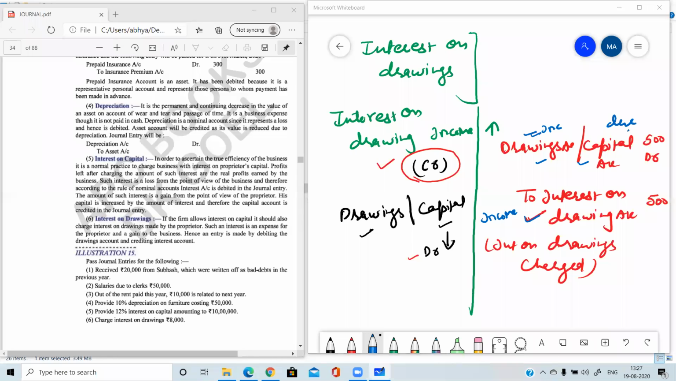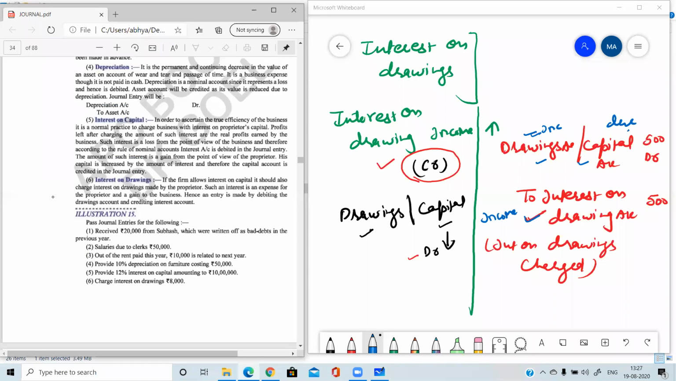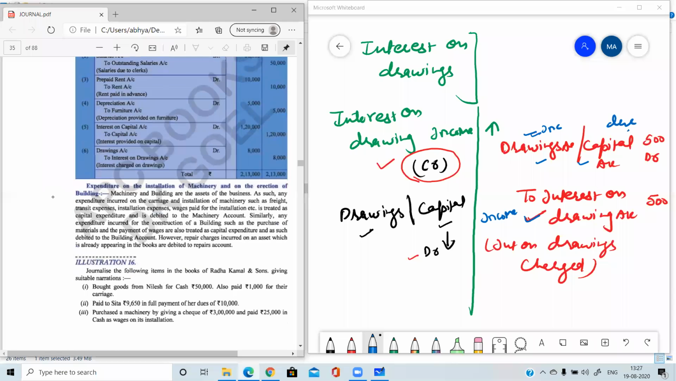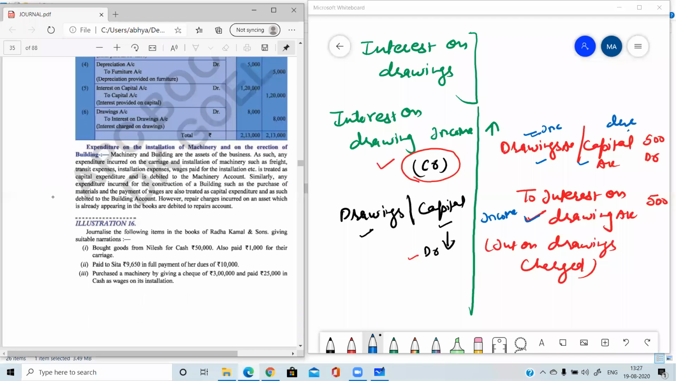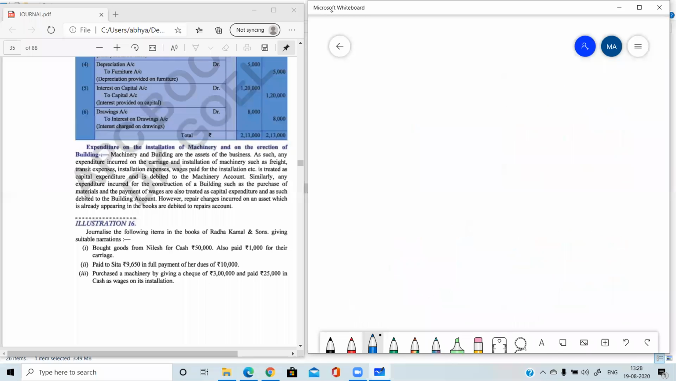Okay. So I'm going for the next entry, next topic, the next special entry rather. Two entries we have already done. Yes, expenditure on installation of machinery and on the erection of building. So I told you in the basic terms chapter that expenditure is of two types, revenue expenditure and capital expenditure.